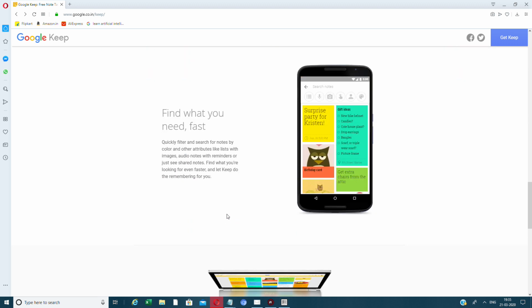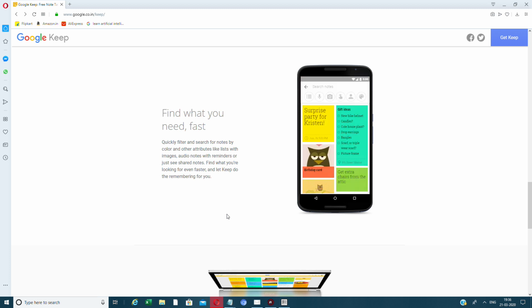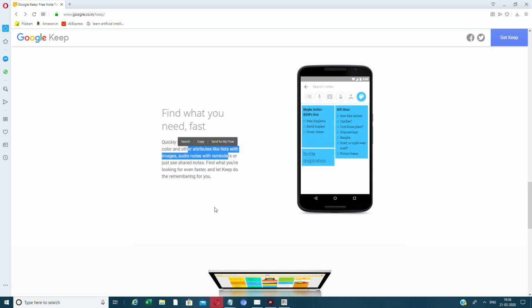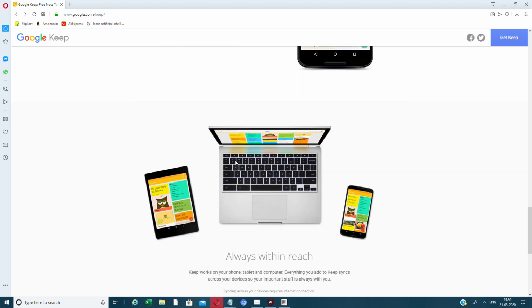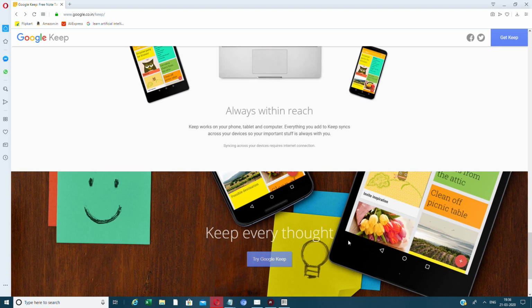This is very important, right? This you can use to search by notes. Okay, search by the notes through the colors here. Other attributes like lists with images, audio notes are also searchable. Find what you're looking for even faster, and let Keep do all the remembering for you. And you can stay in sync on your phone, tablet, and your computer at the same time, guys.